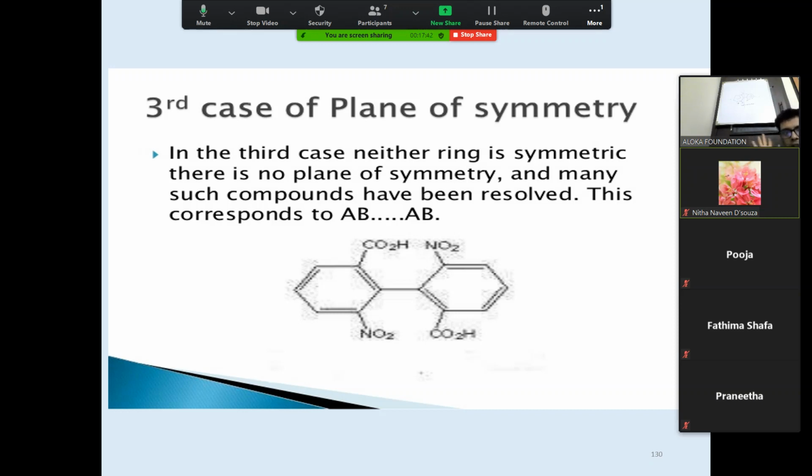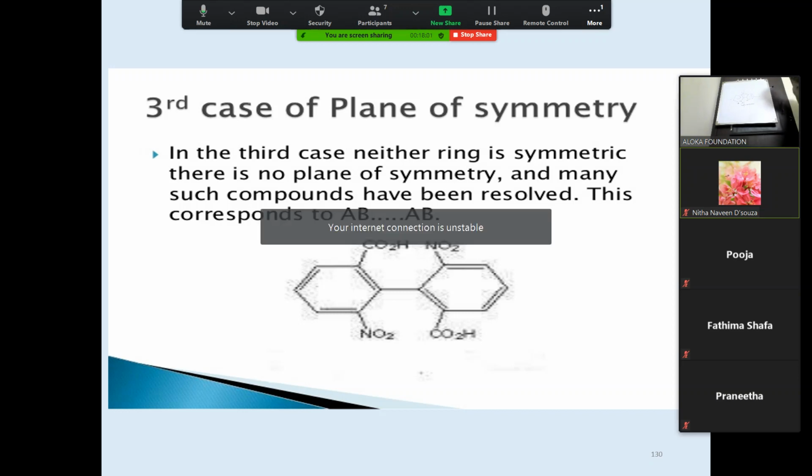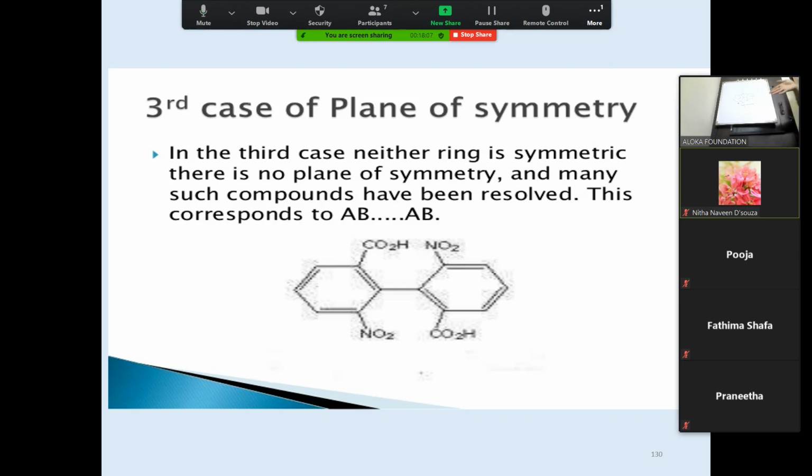So what happens in the third case? Neither ring is symmetric, there is no plane of symmetry, and many of such compounds can be resolved. What does this mean? Don't get confused. There is no plane of symmetry. What do you mean by resolved? They can be separated.